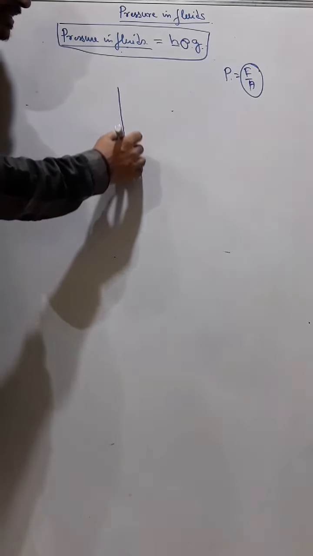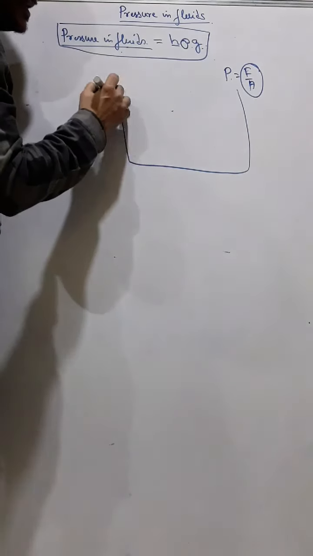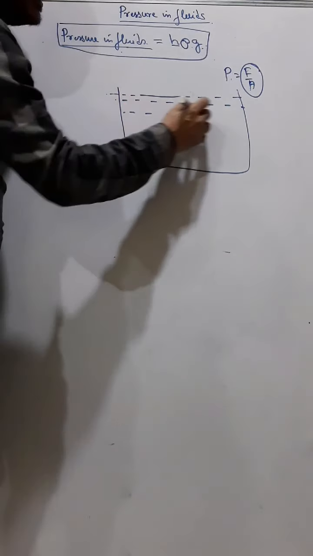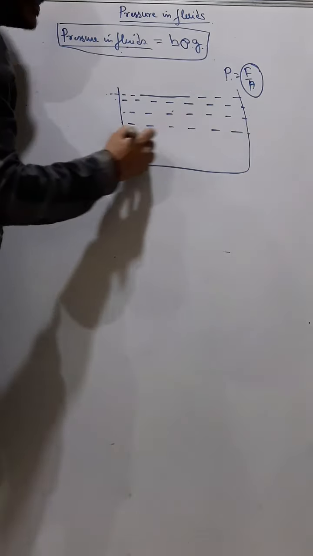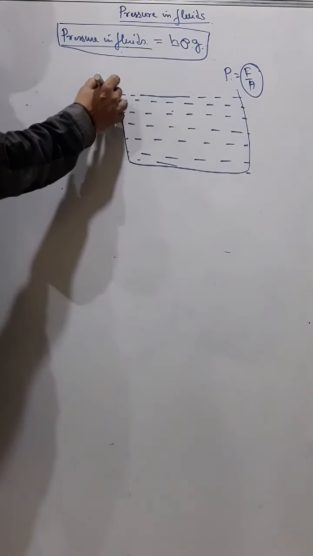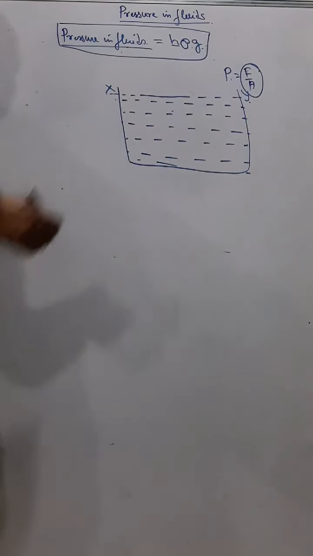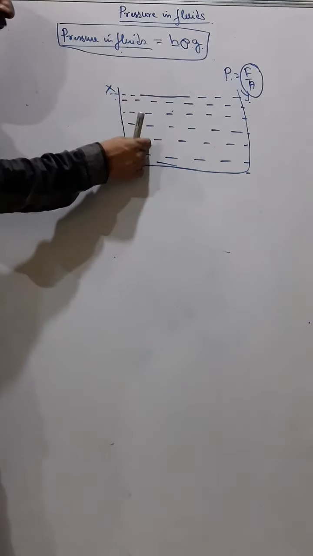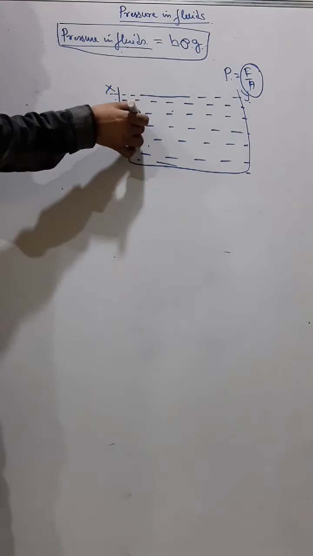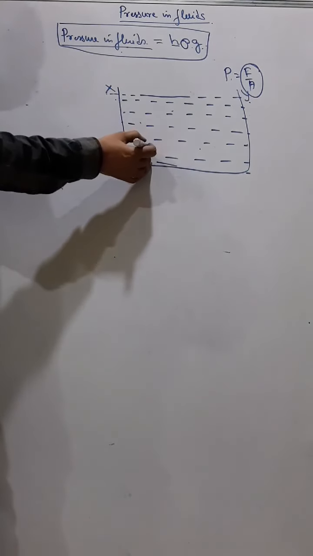For that, let us consider a vessel containing water, any liquid, and let XY be the surface of the water. Now suppose I want to calculate the pressure at any point. The pressure can be different at different points, but I want to calculate the pressure at one point.